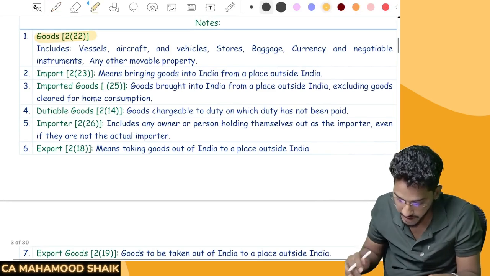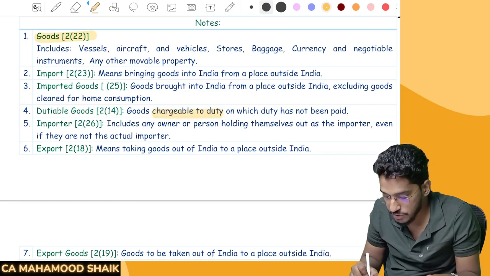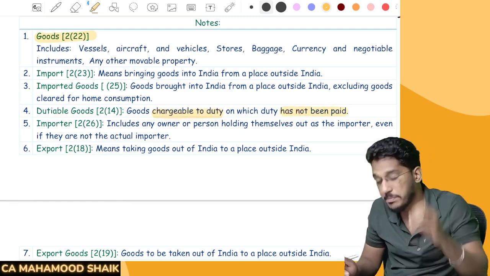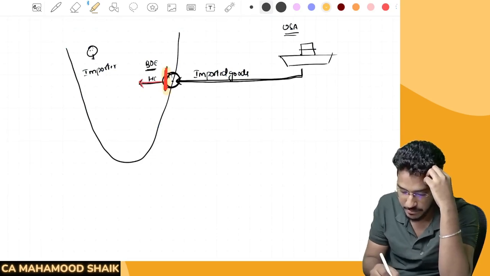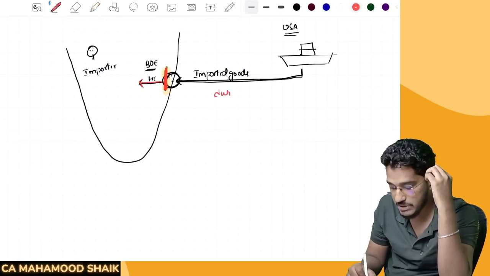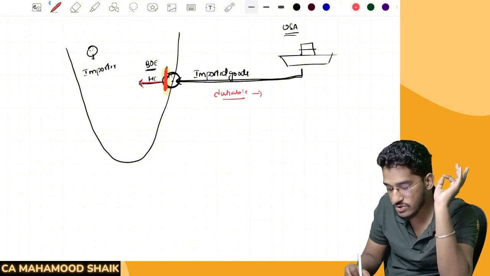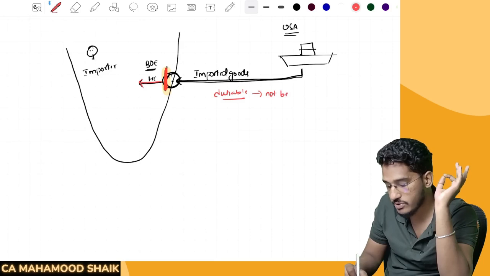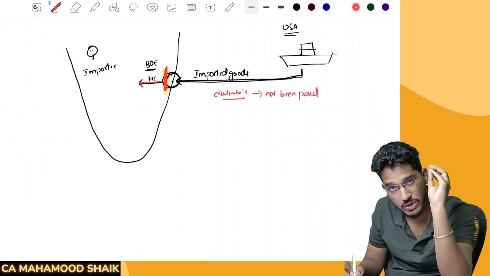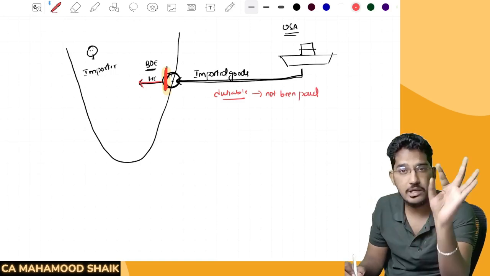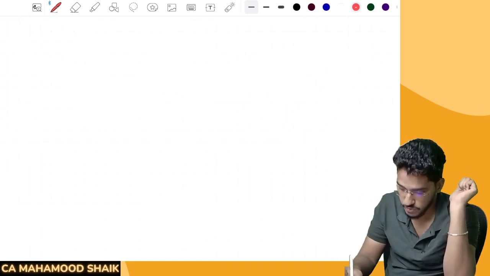Next, after that, dutiable goods. Sir, what do you mean by dutiable goods? Goods which are chargeable to duty on which a duty has not been paid. So basically, you have imported some goods. On that imported goods, they are dutiable. That means on that customs duty is leviable, but on that goods it has not yet been paid. Those are subjected to levy of the customs duty, but that duty has not yet been paid. Those goods we call them as dutiable goods.